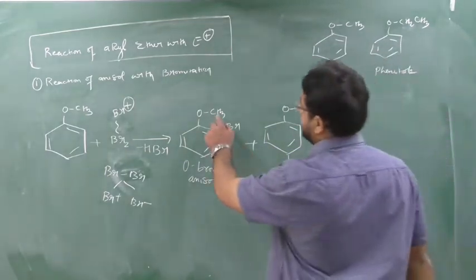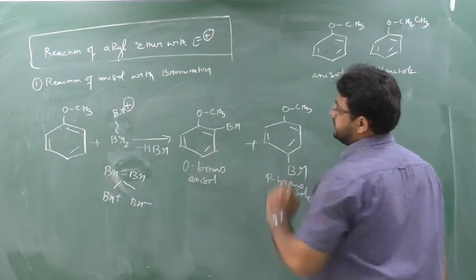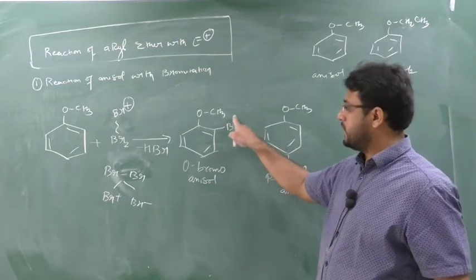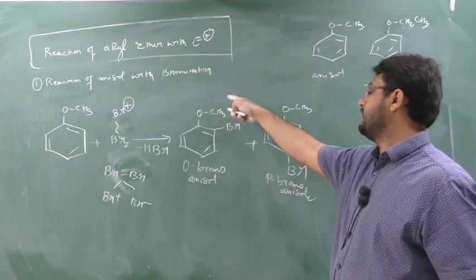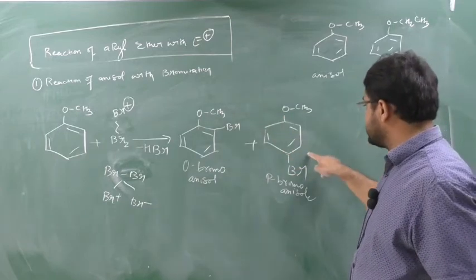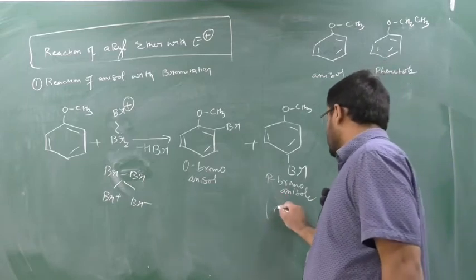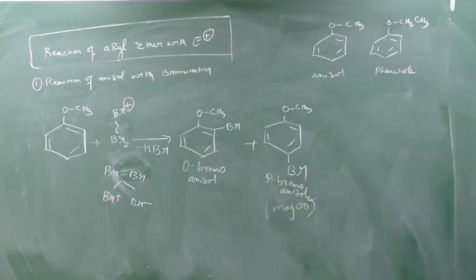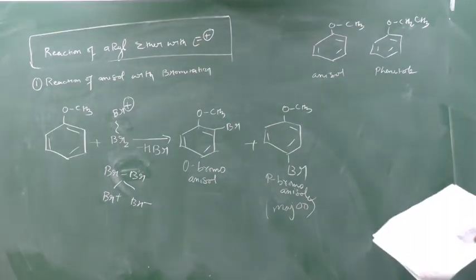Is there a possibility of hydrogen bonding here? No. There is no possibility of hydrogen bonding, and the ortho product has maximum steric hindrance, while the para has the least steric hindrance. The one with least steric hindrance is more stable, so P-bromo anisole will be the major compound. This is the reaction of anisole with bromine.